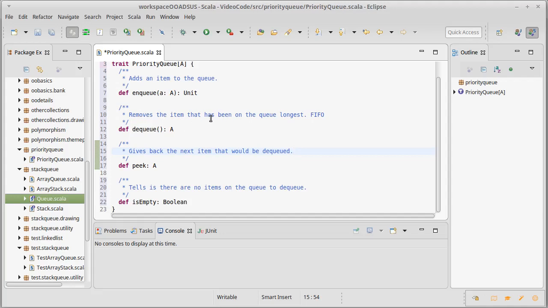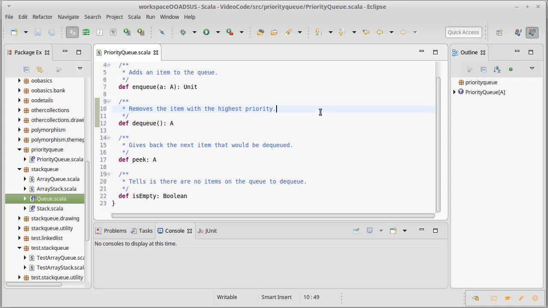So we're going to change this. Dequeue removes the item with the highest priority. Sometimes you can make it so that it takes the highest priority that has been there the longest in the case of ties, but we're not going to worry about that for our implementations here. It adds a complexity that it turns out for a lot of priority queues doesn't matter. A lot of times you don't have ties. If you did worry about that, it would change your implementation a little bit. So that's the ADT.